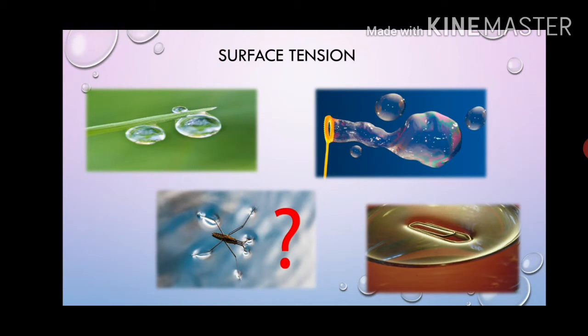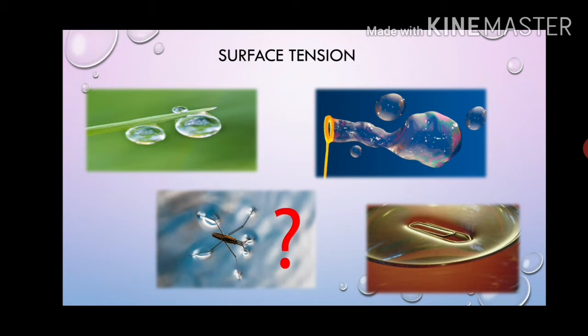You have seen some of the insects floating on the water, or they can walk on the water. For example, mosquitoes can walk on the water, they can float, right? Why can they float on the water? Why do they not sink inside the water?